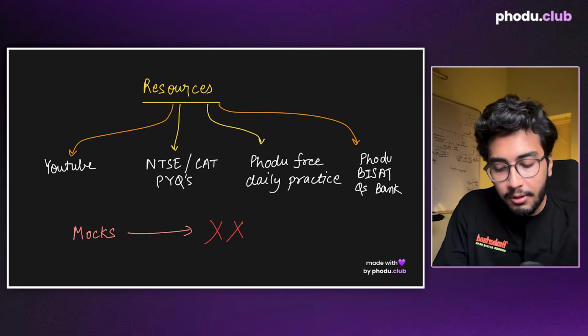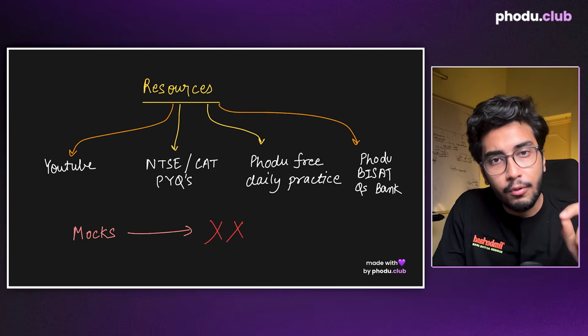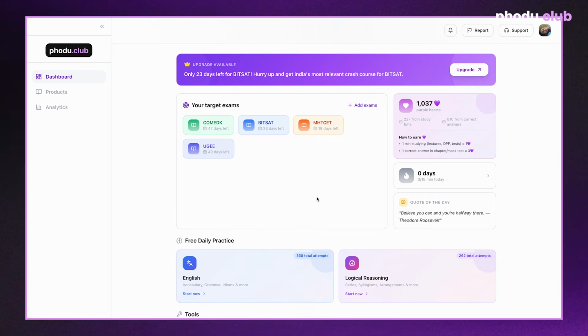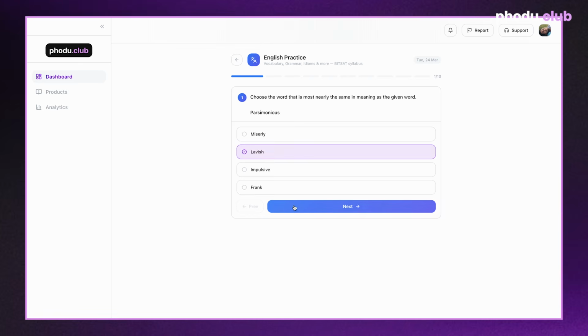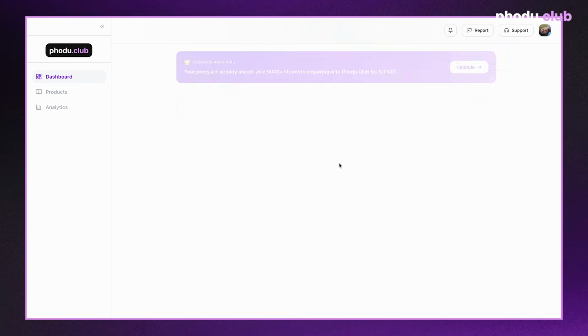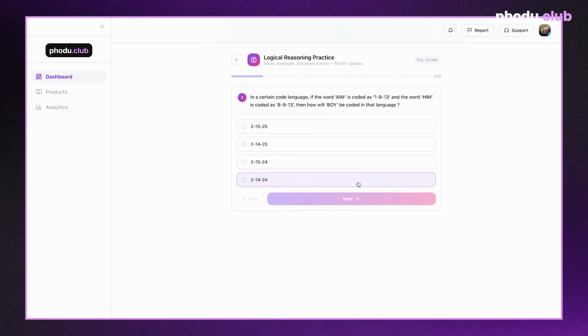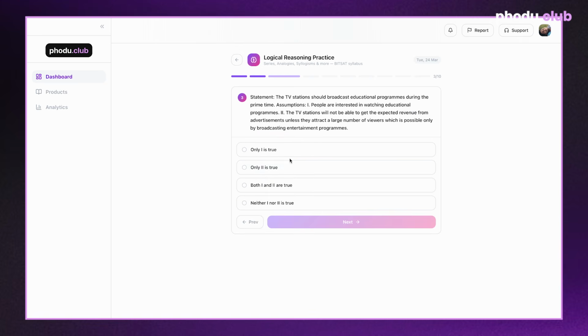And to solve this problem itself, we have launched Phodu free daily practice problems on our Phodu.club dashboard. You just have to go and log in on the website, and there you will find the free daily practice section. There, the questions get updated daily. You get 10 questions each of English as well as logical reasoning. Make it a habit. If you are a BITSAT aspirant, this is something you should do, and this is absolutely free of cost.